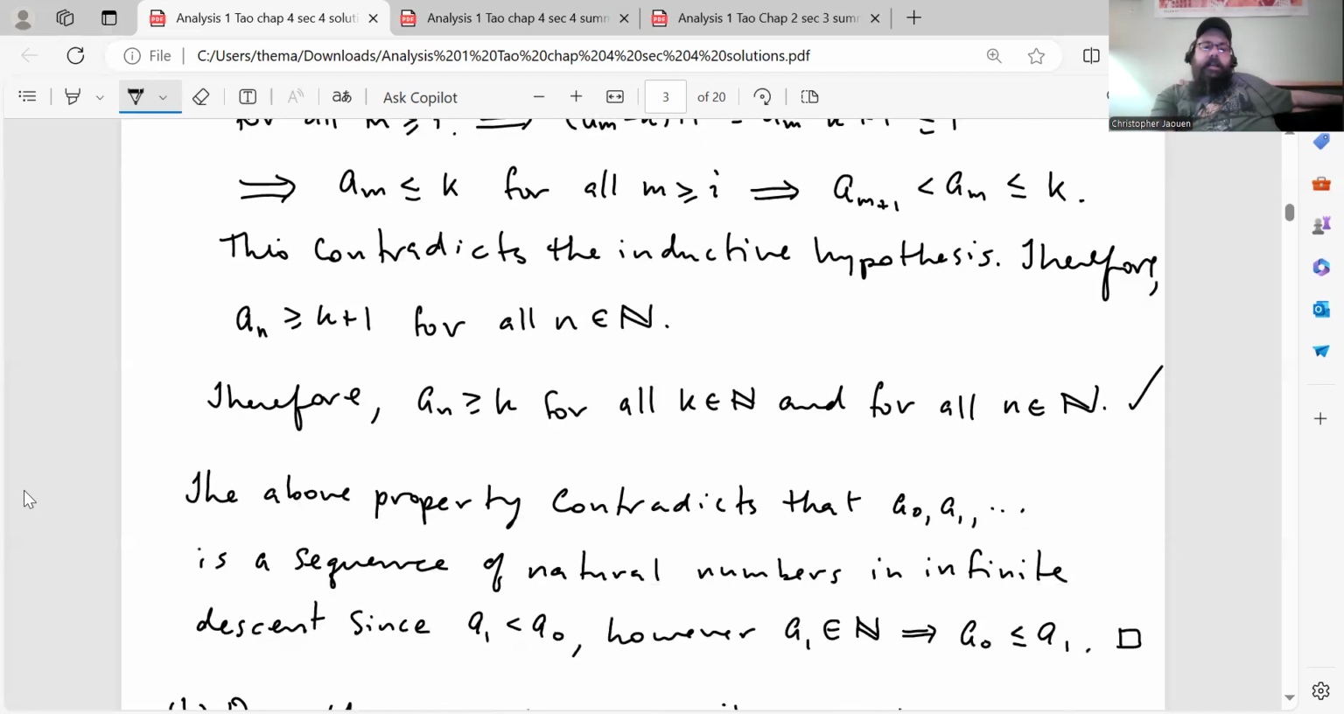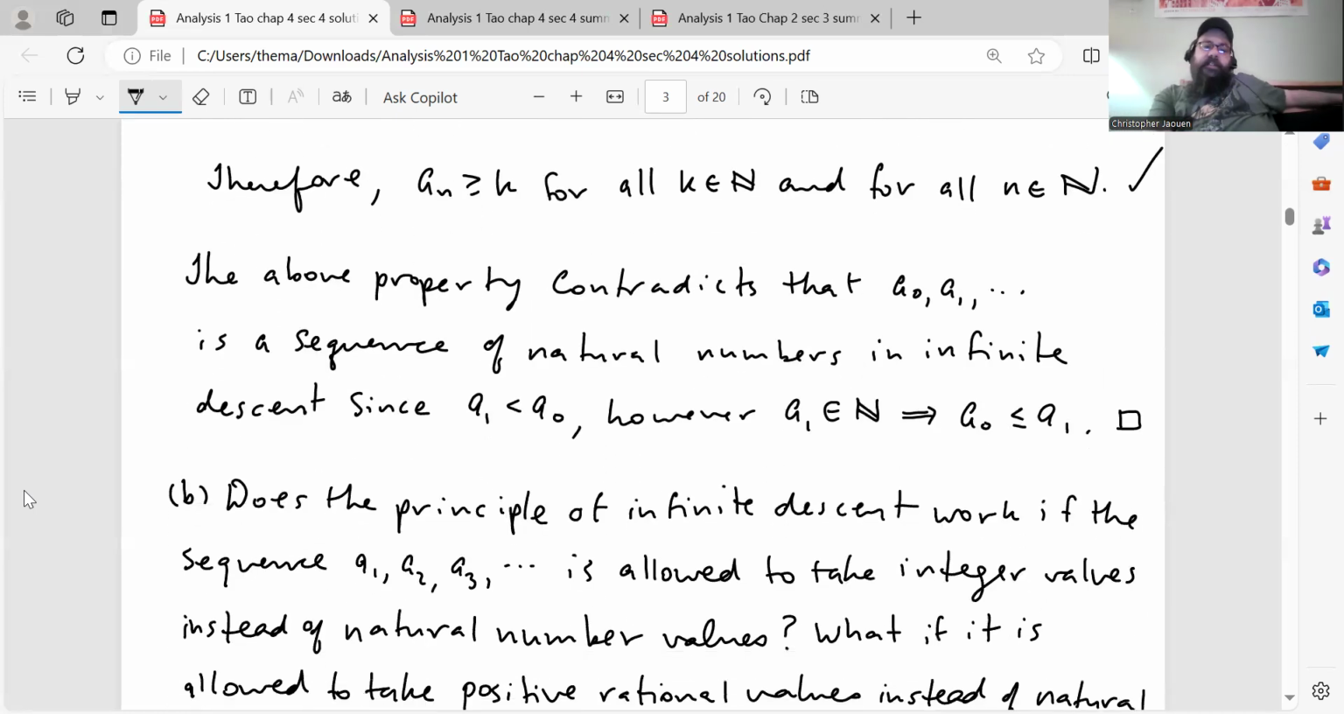And that shows that a_n is greater than every natural number for all terms in the sequence. So the above property contradicts that A0, A1, dot, dot, dot is a sequence of natural numbers in infinite descent, since if the sequence is in infinite descent, then A1 is less than A0, for example. However, by the above property, since A1 is a natural number, that means that A0 is less than or equal to A1, and that's your contradiction. So that proves that the principle of infinite descent is true.